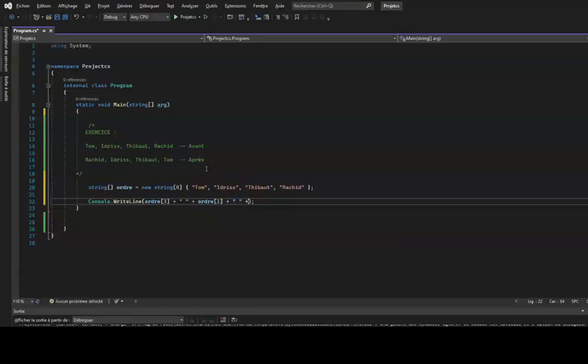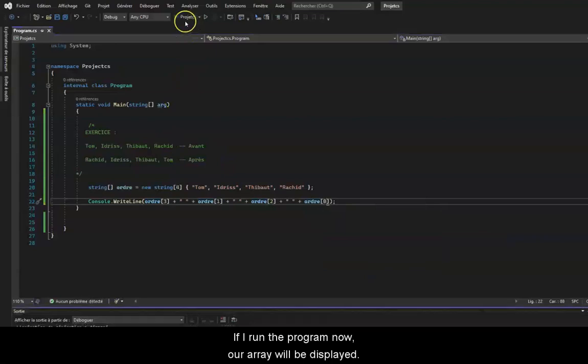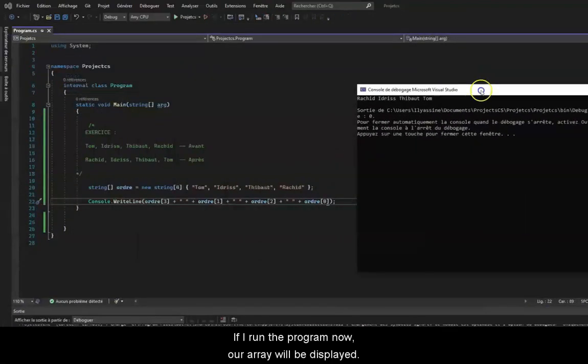Same for Thibault, add the index 2 in brackets, then a plus sign, quotation marks, a space, and a plus sign. Finally, we will do the same for Tom. Add the name of the array, thus order, add the index 0 in brackets. If I run the program now, our array will be displayed.